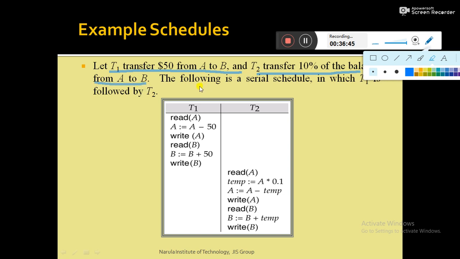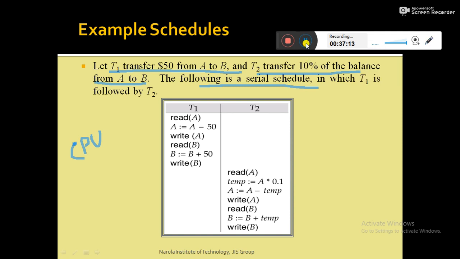And the following is the serial schedule. Serial schedule means once a particular transaction completes its total execution, then only the other transactions start. So when a particular transaction completes its execution, then only the other transaction can start the execution. Here, as I have said, the transaction is nothing but a program that consists of instructions which are executed by the CPU. CPU executes the instructions one by one.